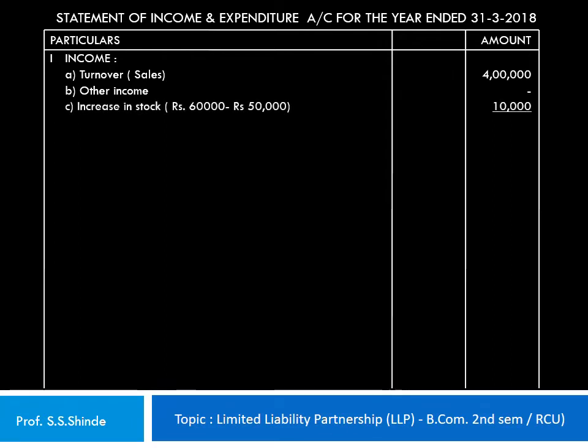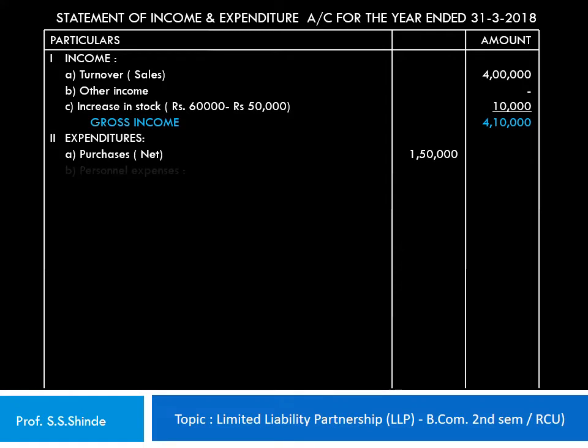Then increase in stock. The closing stock is 60,000 rupees whereas the opening stock is 50,000. Therefore the increase in stock is 10,000 rupees, taking the total gross income to 4,10,000 rupees. Now the second part of the statement is the expenditures, where we record the expenditures under different heads. The first expenditure head is the purchases. Net purchases here is 1,50,000.